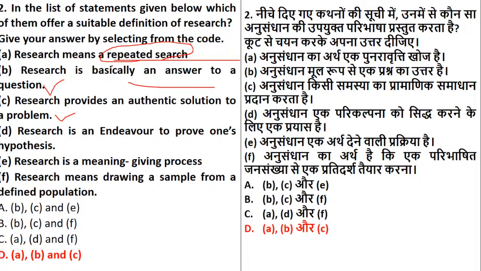Now research is an endeavor to prove one's hypothesis. No, it's not about one's hypothesis. It is not about ensuring that any hypothesis has to be proved. Research is a meaning giving process. No. Research means drawing a sample from a defined population. No, that is something called the sampling part. So options D, E and F do not go well with the definition of research, whereas options A, B and C go close to the definition of research, and hence the right answer is options A, B and C.